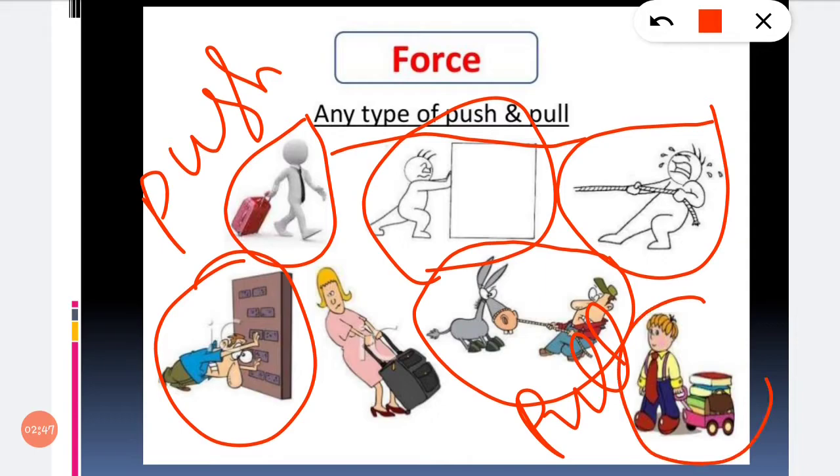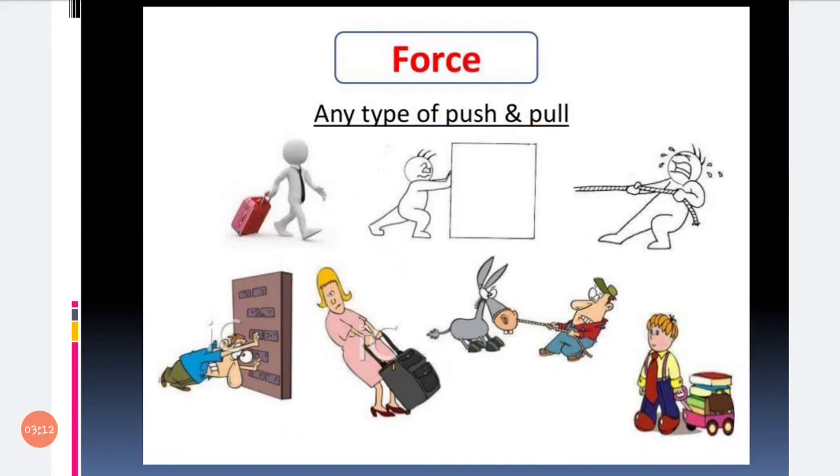There is a rest position. Here the person simply rests. The force is not applied here. So force means a push or pull action is happening. Force on an object will make it move, change its shape, or stop it from moving. This is force.